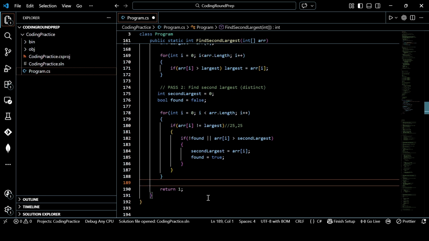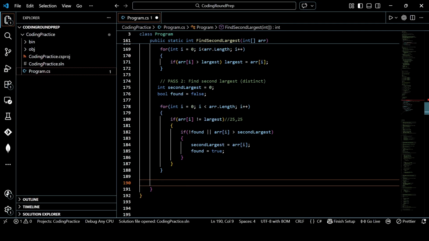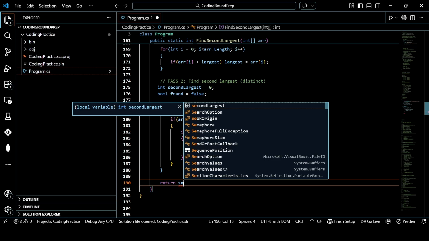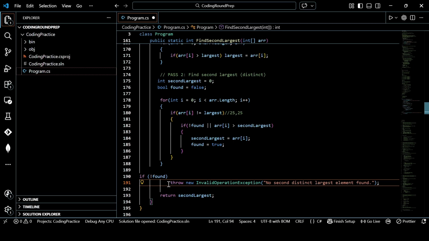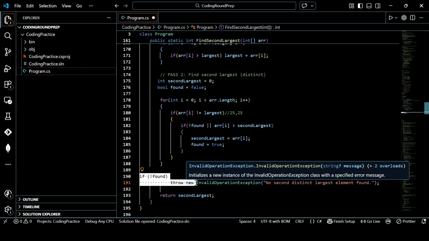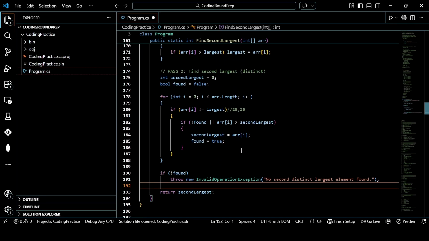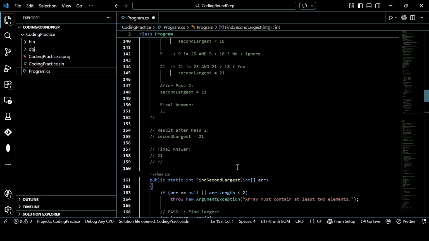Now it's time to return the value. So let's return the value through return second largest. And before then, we can add a condition: if we couldn't find it, then we'll throw an exception that no second largest value exists. So that's the simplest possible way. Here, the time complexity will be O of 2n and space complexity will be O of 1.